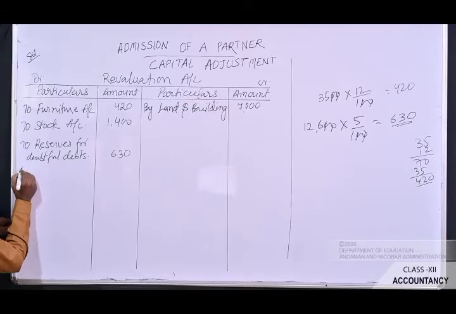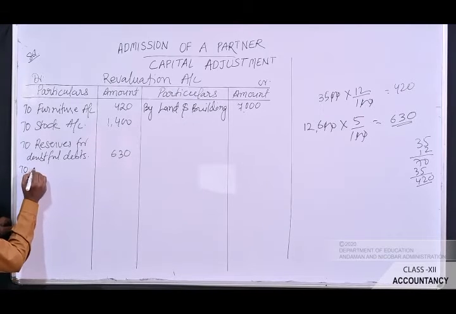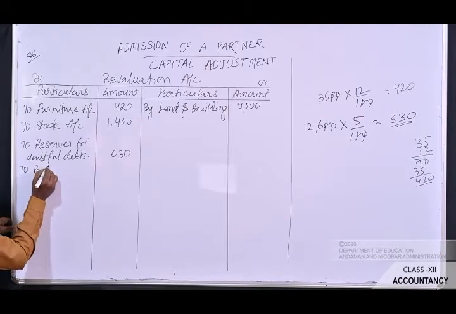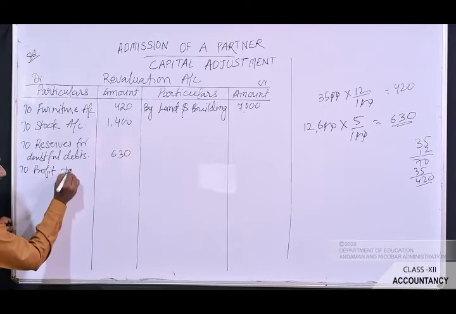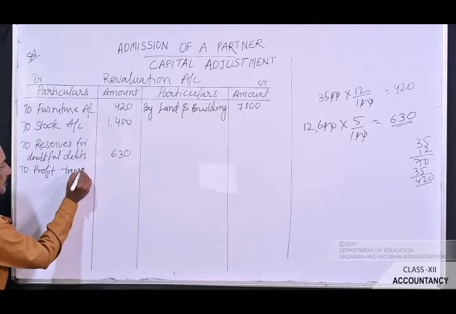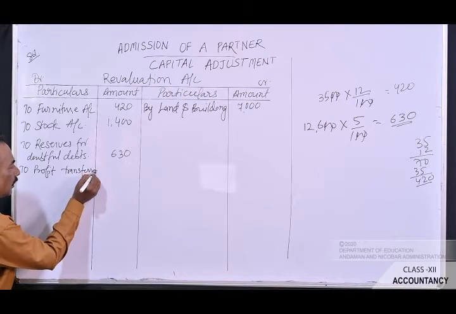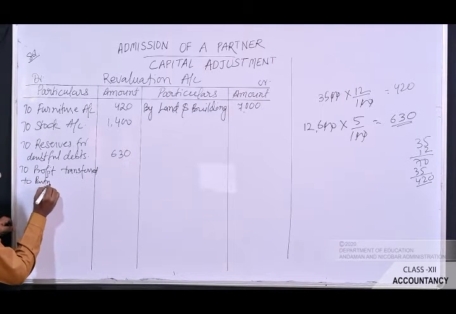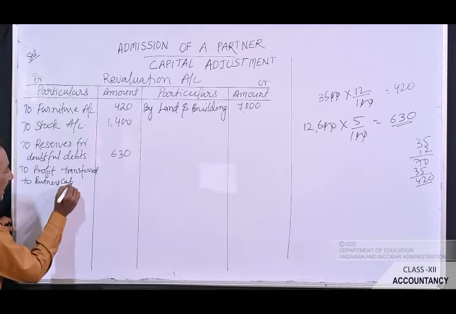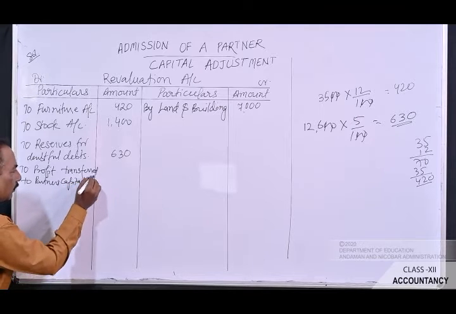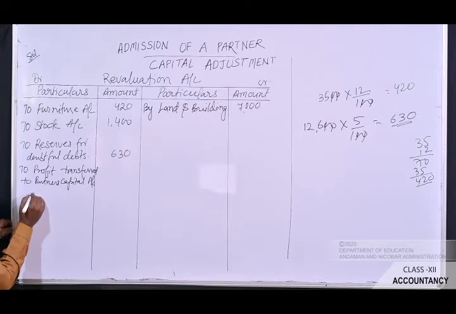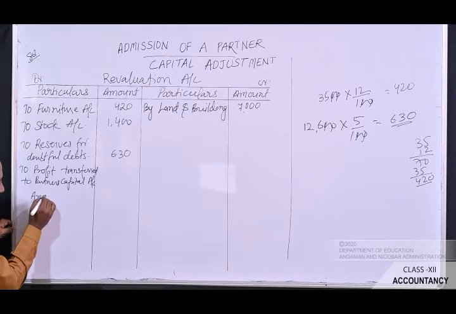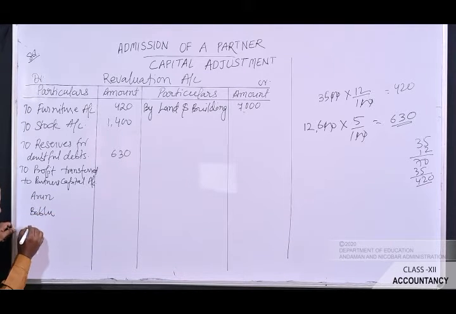So here you have to write on the debit side, to profit transferred to partners' capital account. There are three old partners. They are Arun, Bablu, and the last one is Chetan.